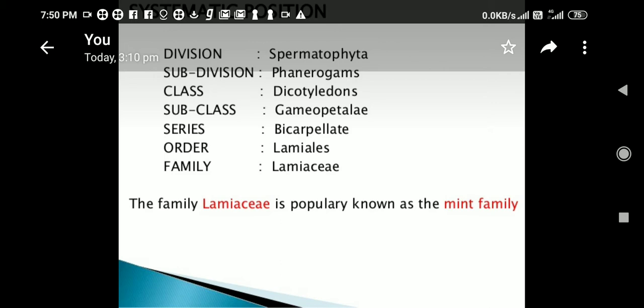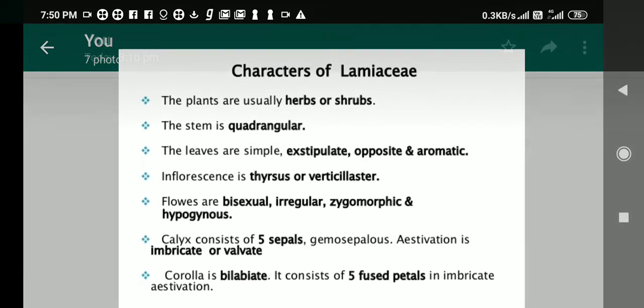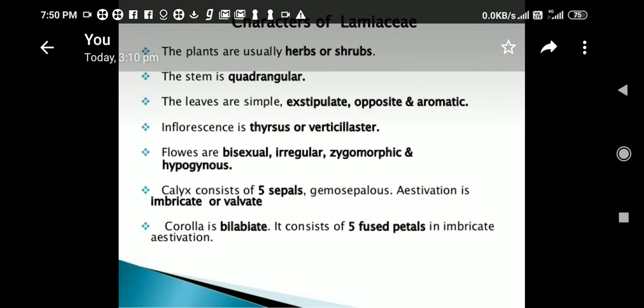On the basis of that, it is the typical type species. Each family has its own type species, and on the basis of that type species, the family name has been given. Next is the characters of the Lamiaceae family.